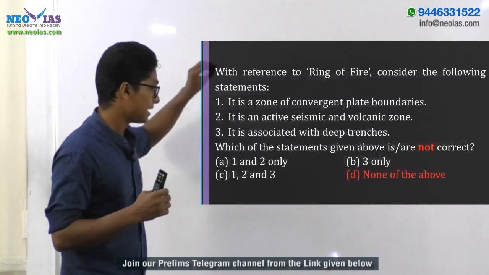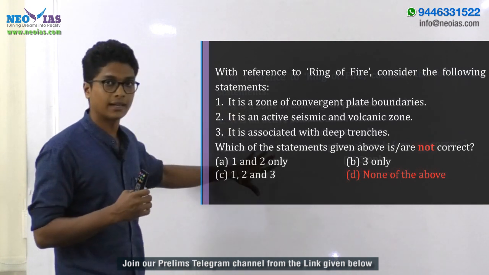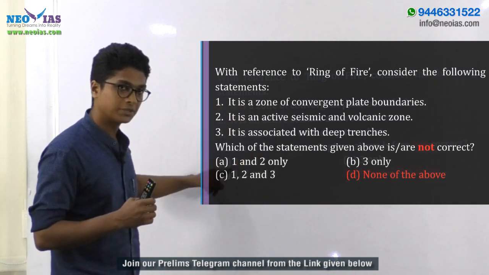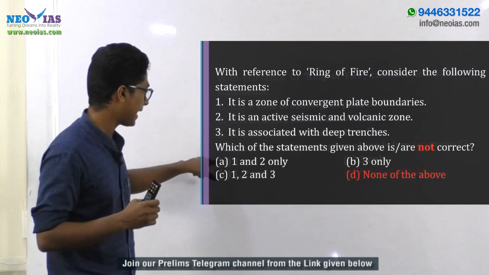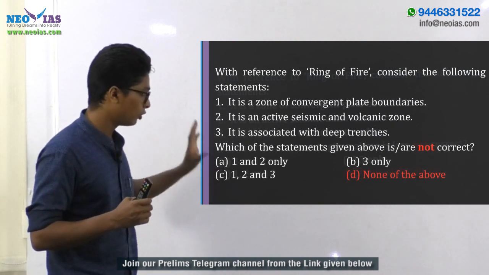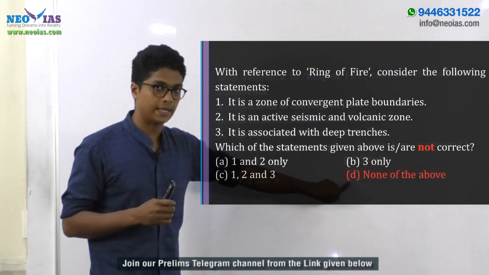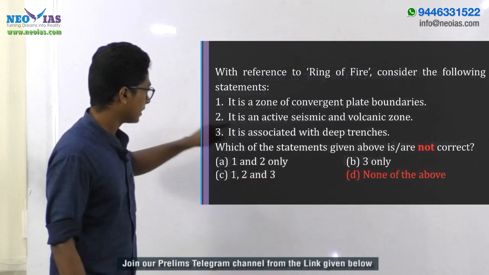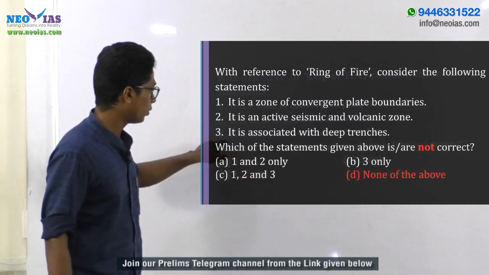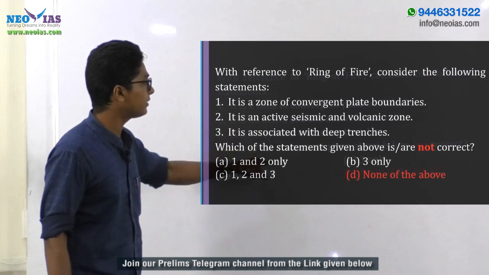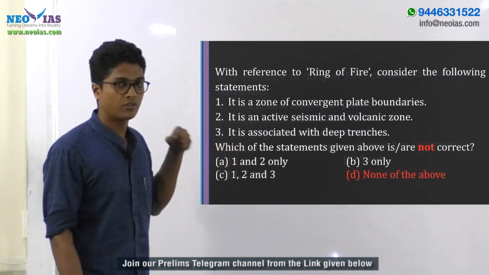So the first statement is true, and it cannot be the answer. We can eliminate all the options with 1 in it, so we can eliminate A as well as C. The answer would be either B or D. Now going through the third one, since B has 3 only, it is associated with deep trenches, which again is true.